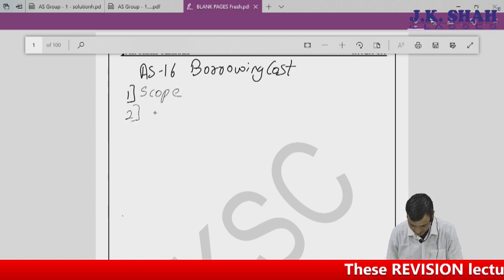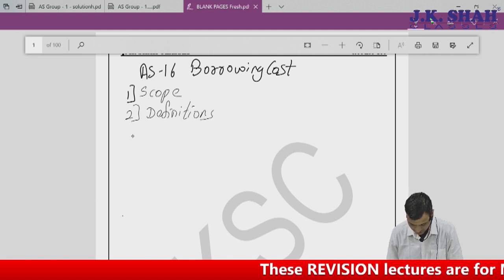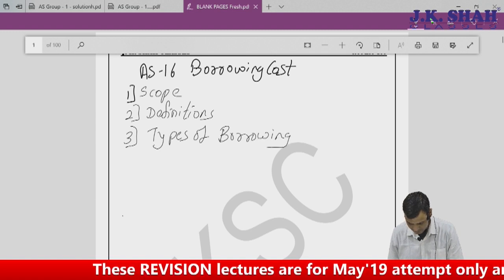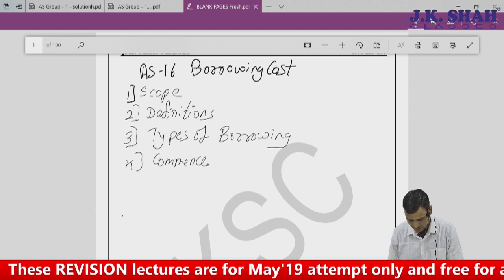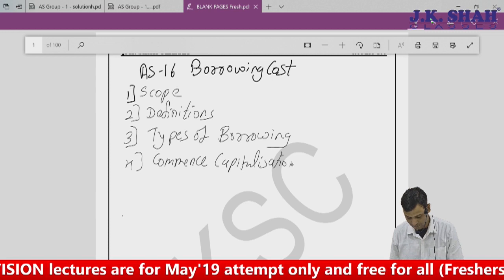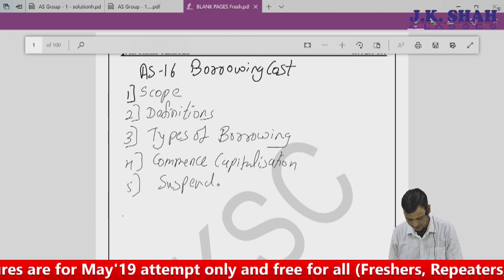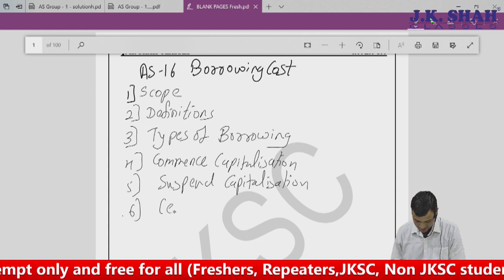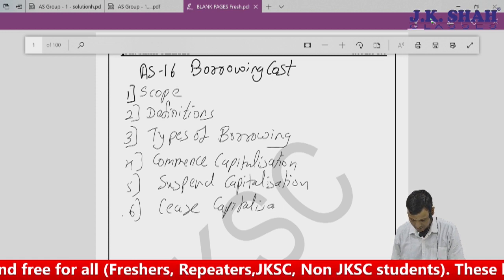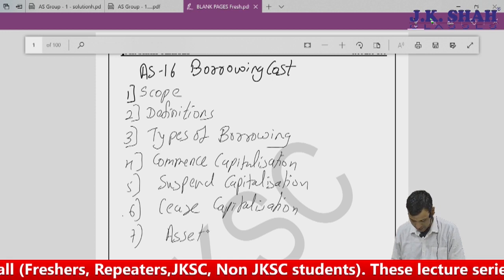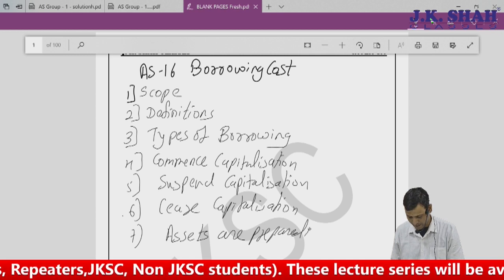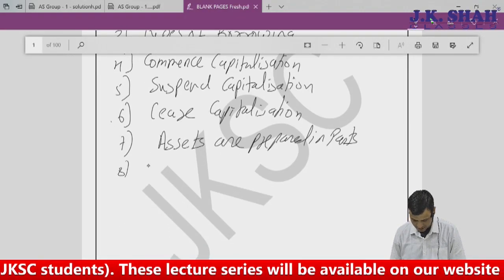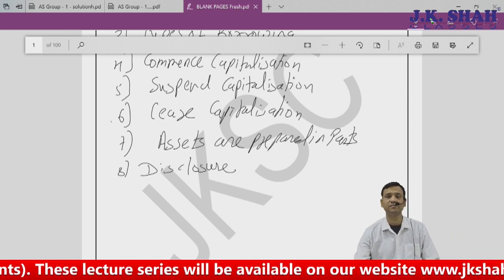The scope of the accounting standard, the definition, followed by types of borrowing, then when should I commence capitalization, when should I suspend capitalization, the next cease capitalization, what is to be done if assets are prepared in parts, and the last, the disclosure requirements of accounting standard.